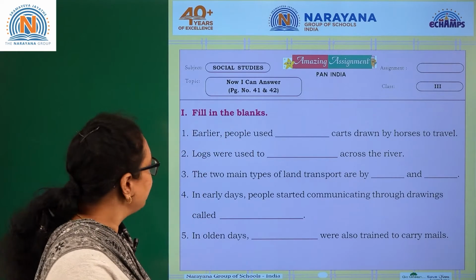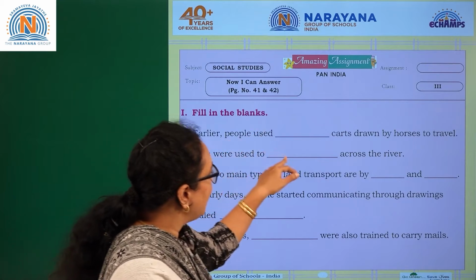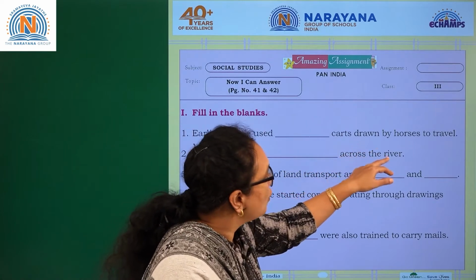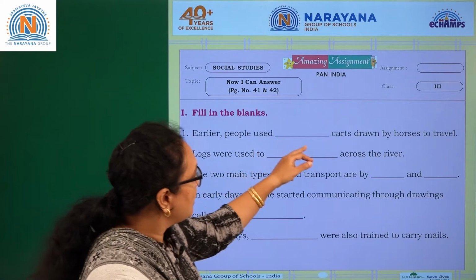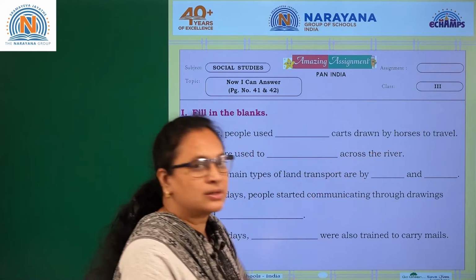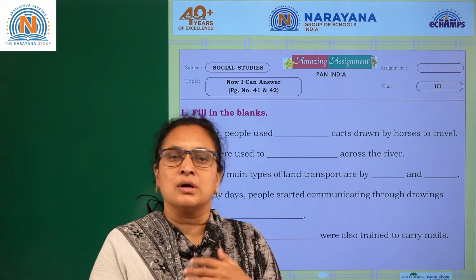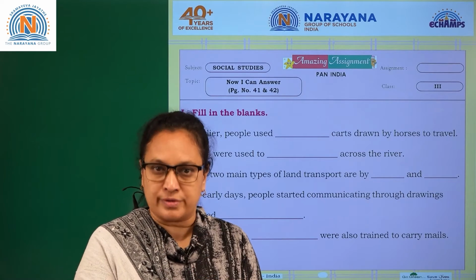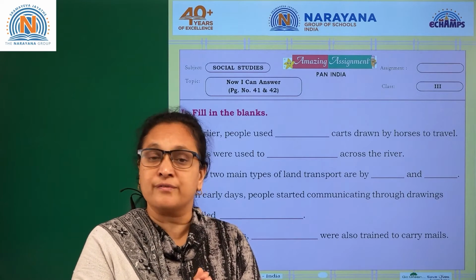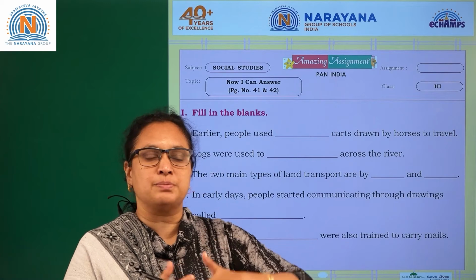Fill in the blanks. Earlier, people used dash cars drawn by the horses to travel. Early days, people used dash cars drawn by horses to travel. So carts, early man, initially everything was made by the stone, right? As we have discussed earlier, this is a Stone Age period.